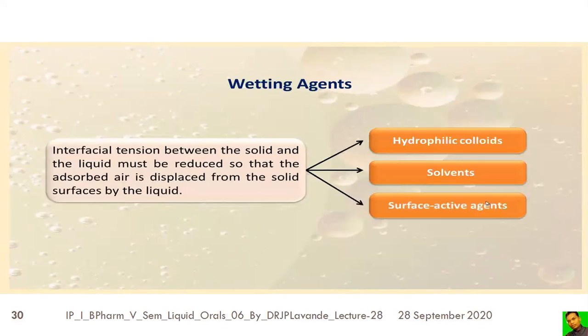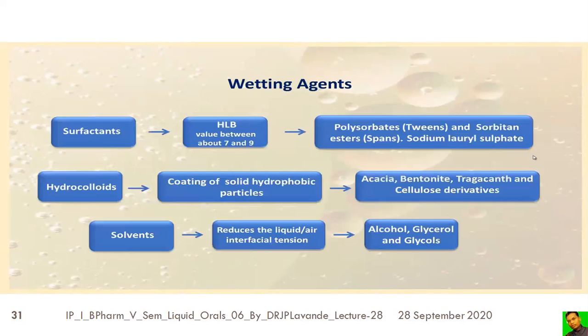So the examples are the hydrophilic colloids, solvents, surface active agents. The surfactants, generally the surfactant with the HLB values of about 7 to 9, are used, and examples are the polysorbate (Tweens), sorbitan esters (Spans), sodium lauryl sulfate. Hydrocolloids, the coating of the solid hydrophobic particle will be carried out with the help of the hydrophilic colloid. Examples are the acacia, bentonite, tragacanth and the cellulose derivatives.